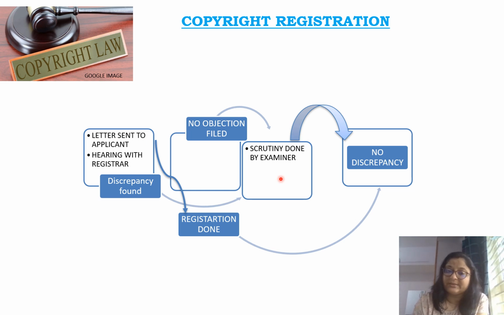That means the examiner will see on which basis there are some problems or there are not problems, right? Then if no discrepancy is found by the scrutiny of the examiner, like the examiner went through all the things and saw that there is nothing, it can be processed, then registration will be done.